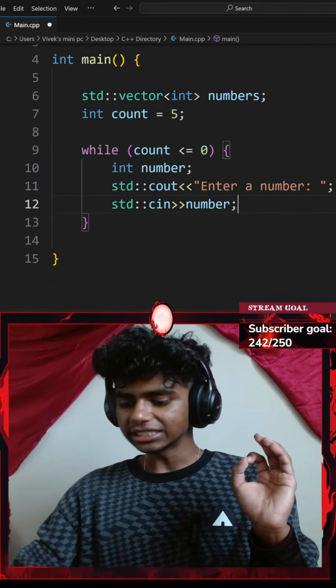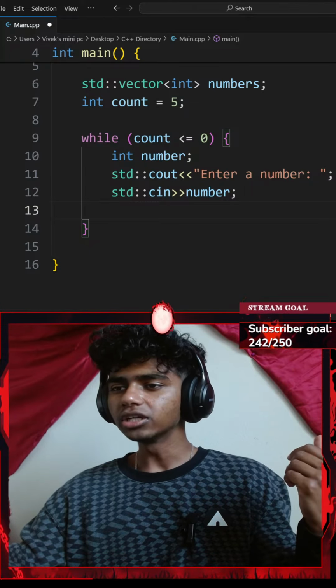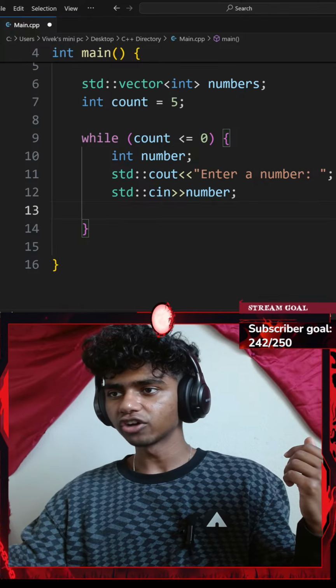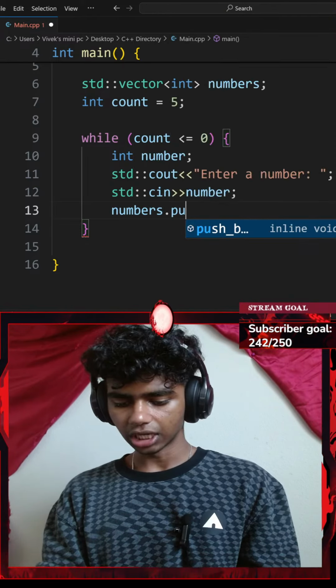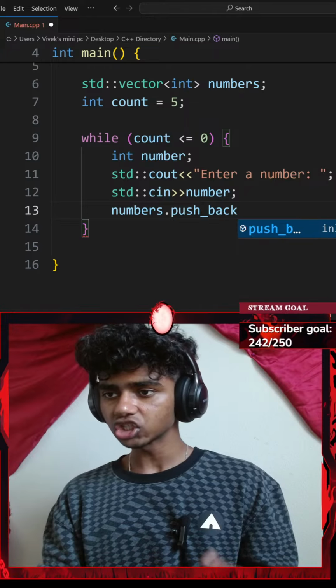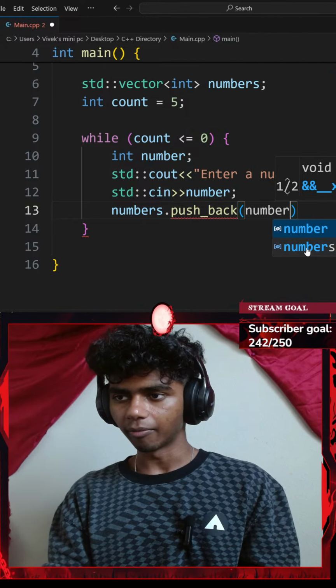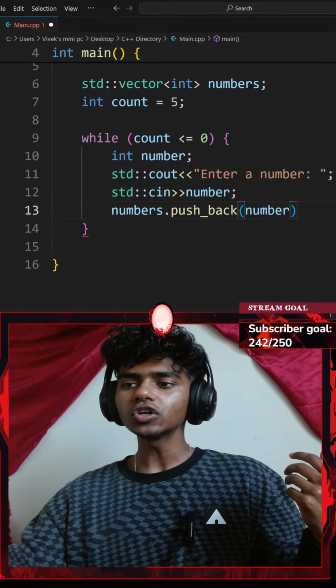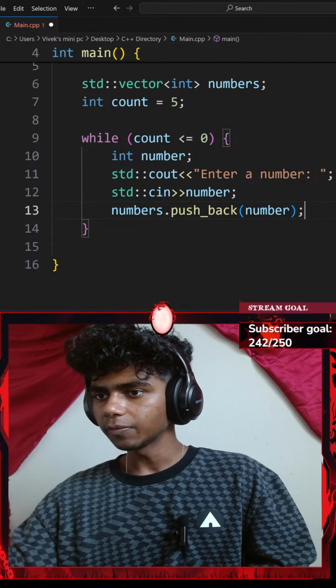With that said, after doing that, let me push my number inside of my vector. So I could do my numbers vector dot the push_back function. I want to push back my number inside of my vector. My number is going to be the user input that I collect from my user. Okay, perfect.